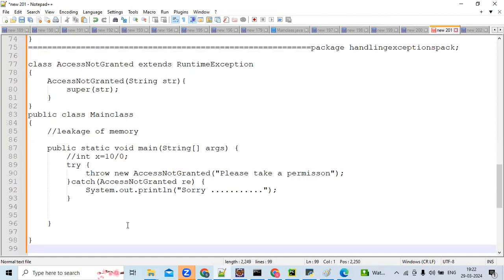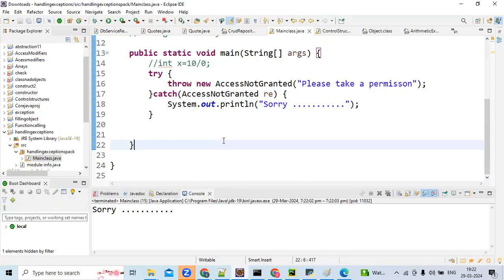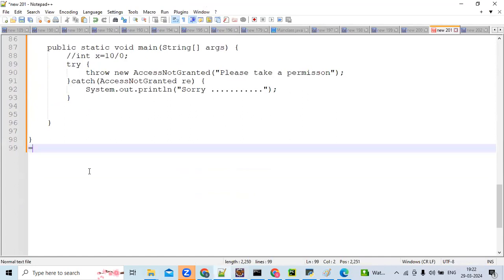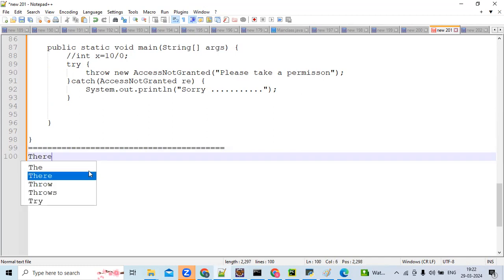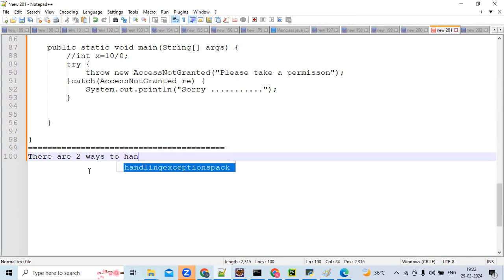Now, so far we have seen only unchecked exceptions. In the last class, or before the last class, we saw a checked exception, only one. Now we'll see one more checked exception. And I told you there are two ways to handle a checked exception. Am I correct? Yes. One is try catch, the other one is the throws keyword. So there are two ways to handle a checked exception.